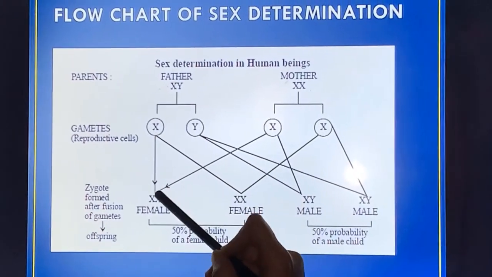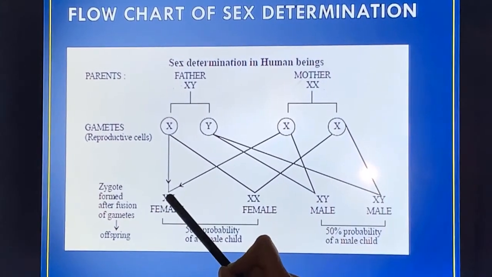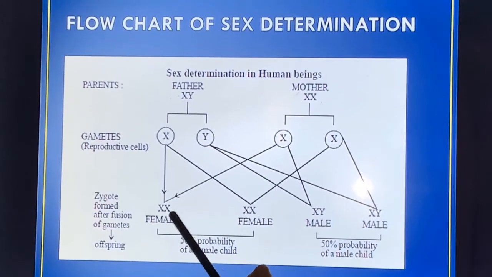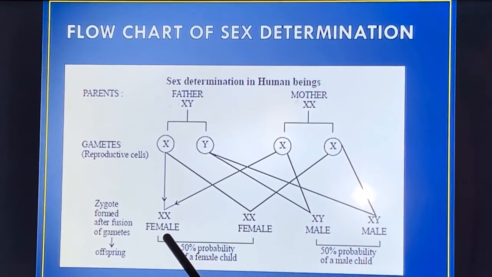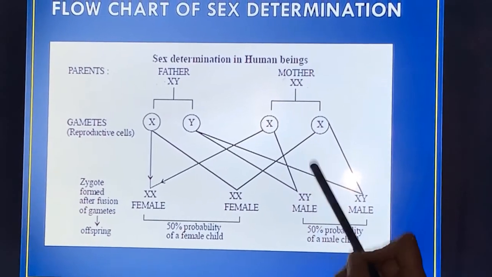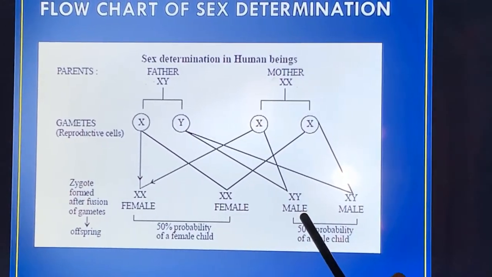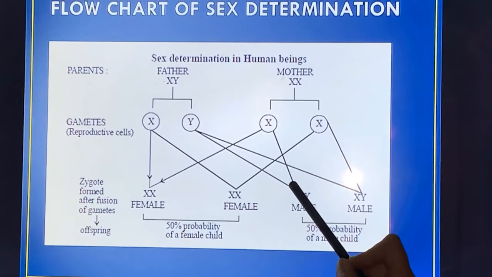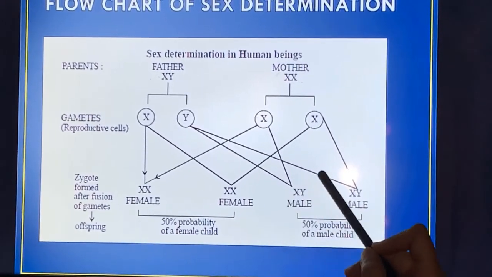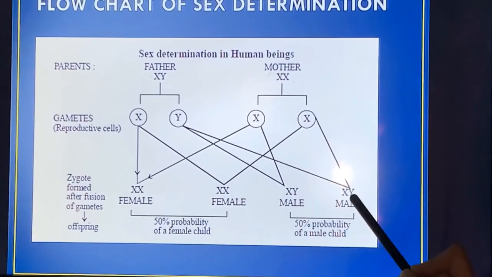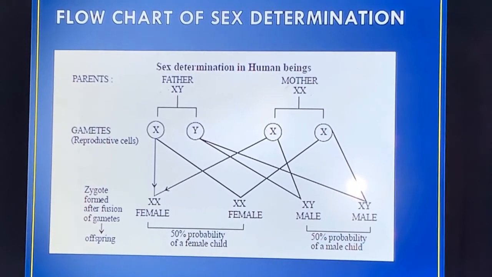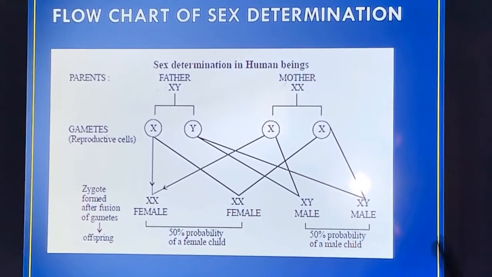So when the X chromosome of the father combines with the X chromosome of the mother, it gives rise to the genetic constitution XX. That means the child will be female. But when the Y chromosome of the father combines with the X chromosome of the mother, the child will be male. So there will be 50% probability of a female child and 50% probability of a male child.